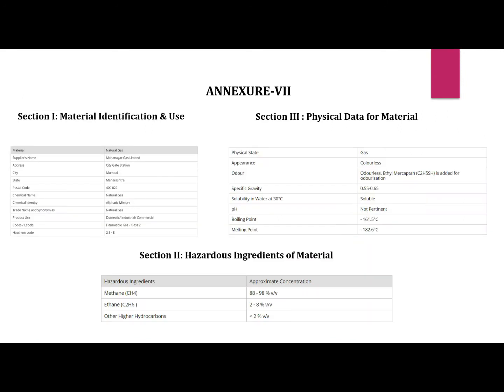This is called the Material Safety Data Sheet. It's from Mahanagar Gas, which includes all the properties such as the material identification and use, physical data for the material, and hazardous ingredients of the material which are used in that plant or that equipment.